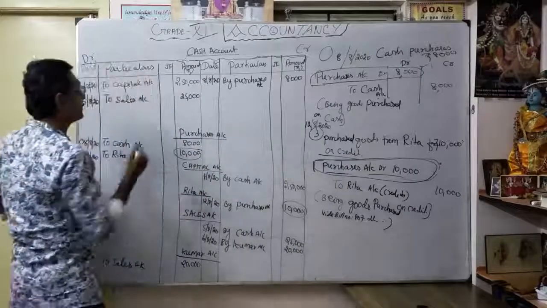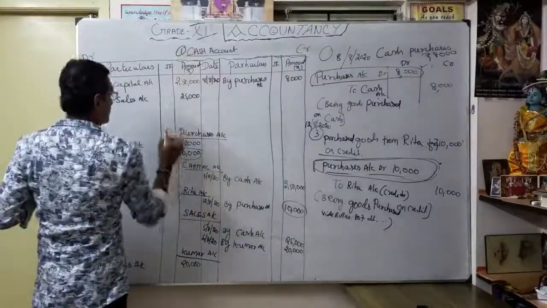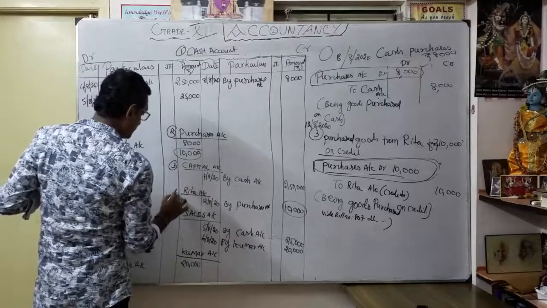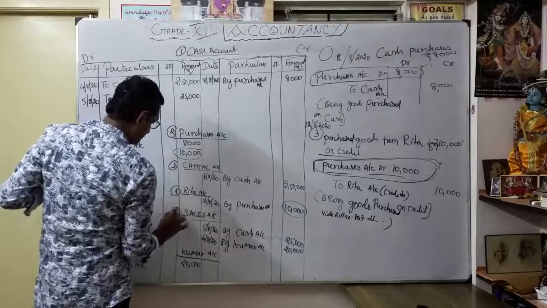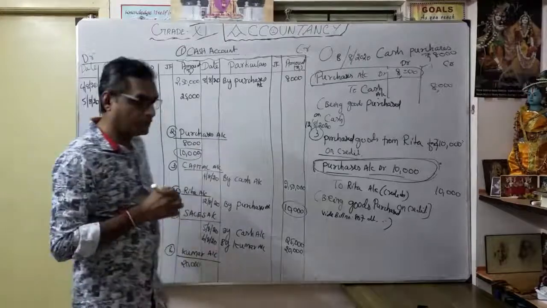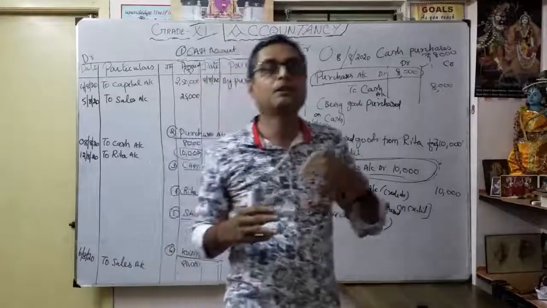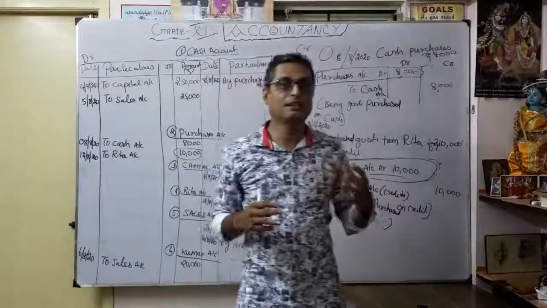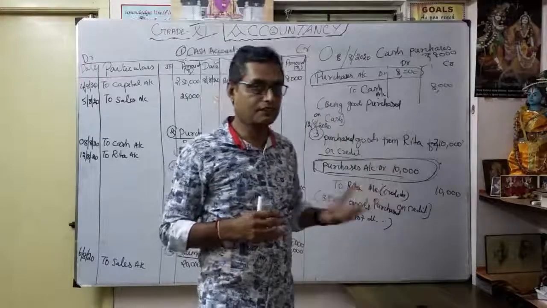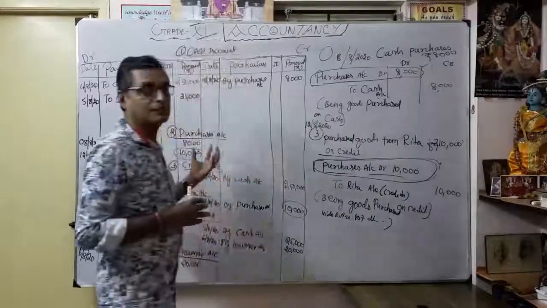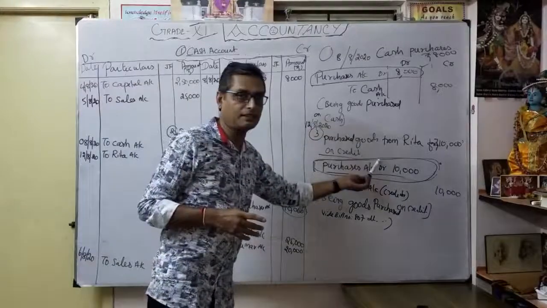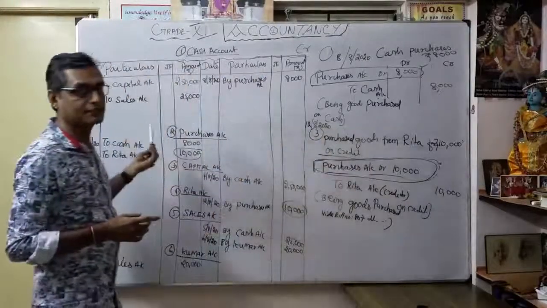There, how many accounts are opened? See, cash account 1, purchase account 2, capital account 3, then 4 Rita account, then 5 sales account, then 6 Kumar account. Likewise, you have to give the numbering for preparation of the ledger. Whenever doing journal entries, immediately post to the ledger. So this is called ledger posting. This is the ledger account. Whatever is transferred from the journal entry to the ledger is called ledger posting.